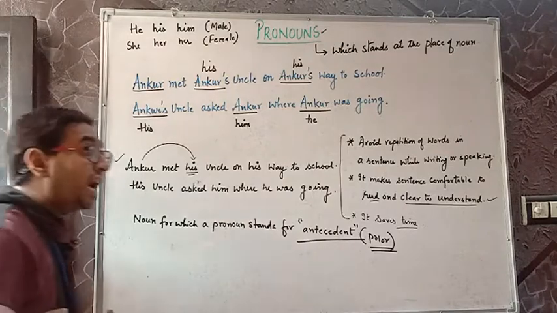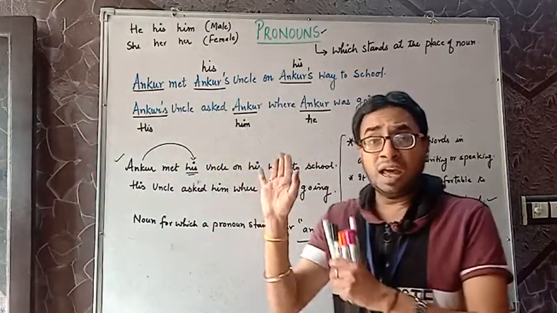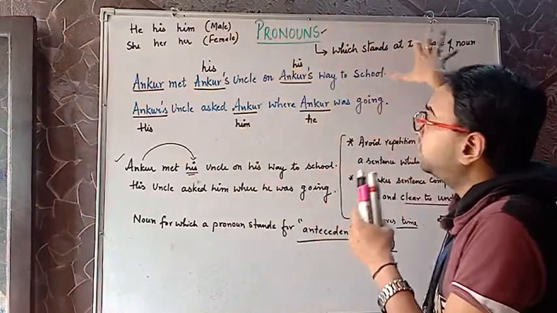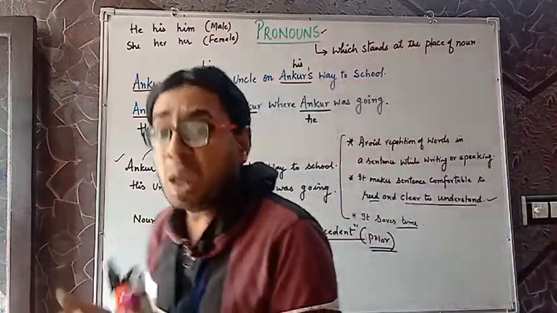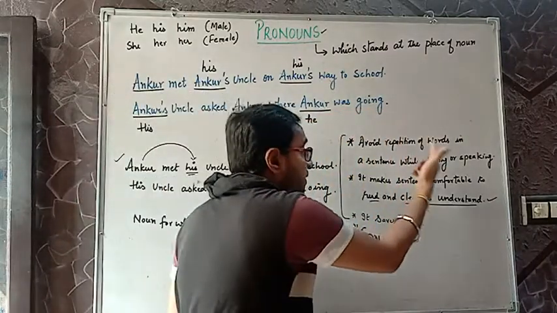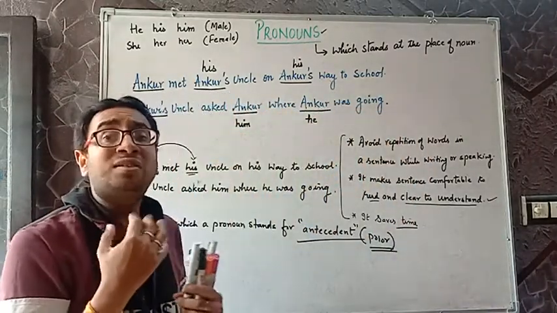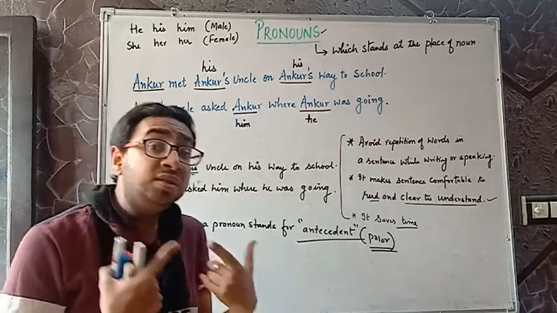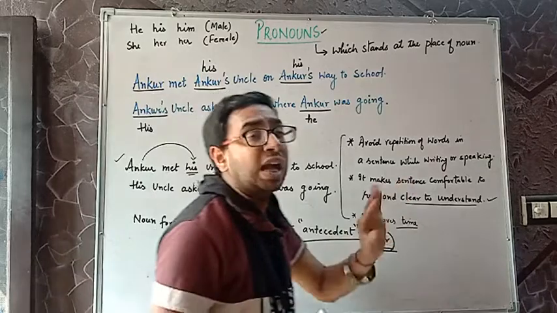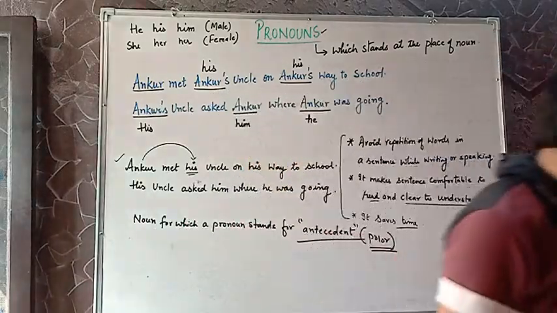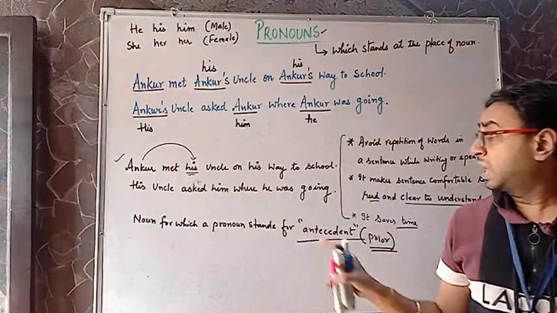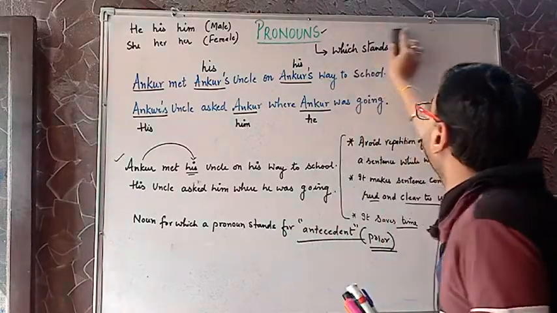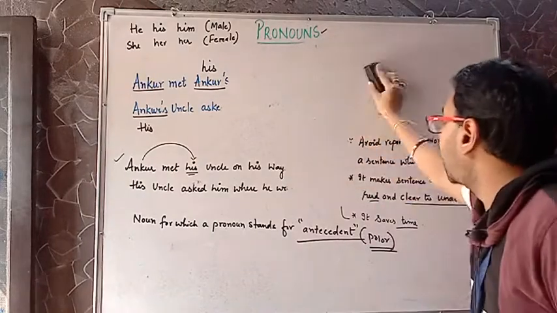Now let's see what the types of pronouns are. First of all, I hope the definition of pronouns is clear. Pronouns are the words which stand in place of a noun, to avoid the repetition of words in a sentence, while speaking or writing. It makes the sentence more comfortable to read and easier to understand. It saves time sometimes, not every time. Clear with this? Next, let us start with the types of pronouns and see the various types.